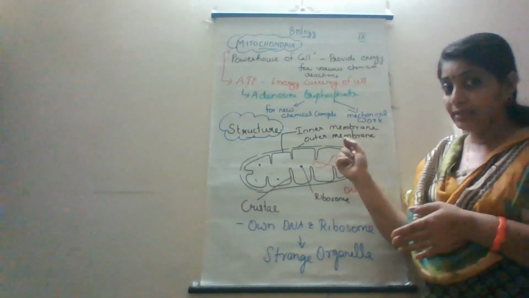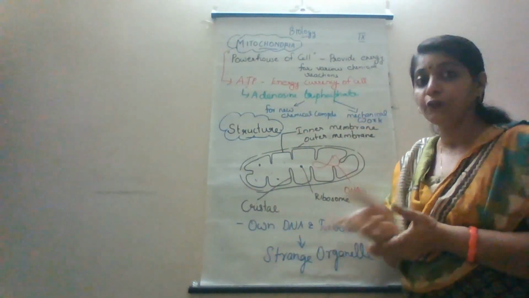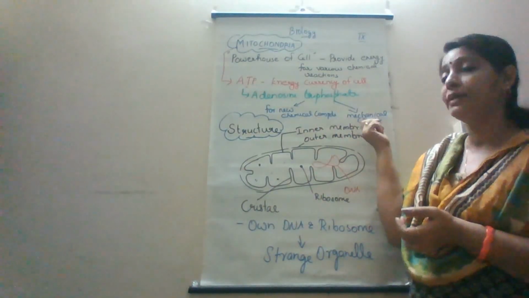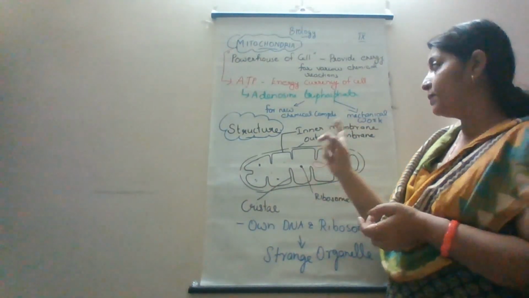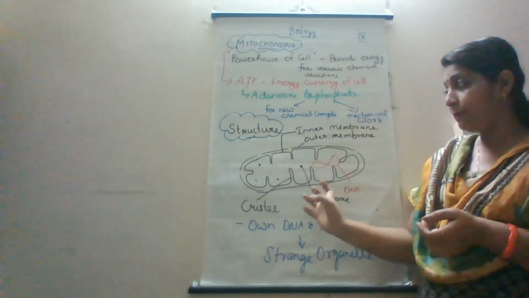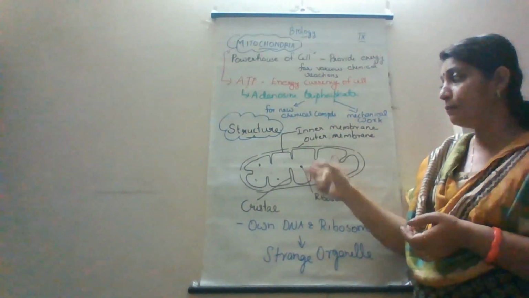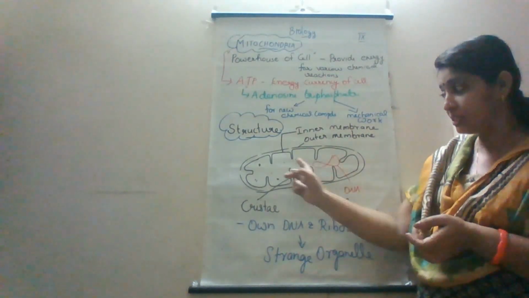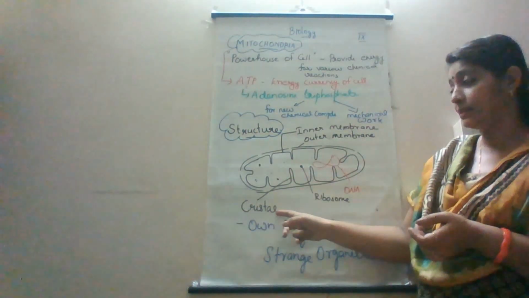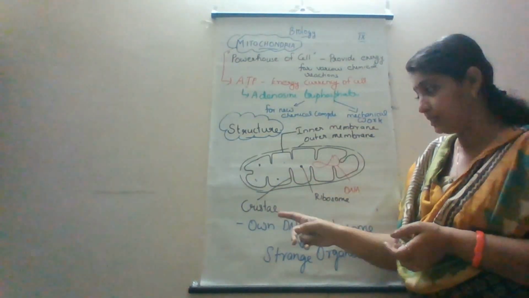They provide energy for the formation of new chemical compounds and also for various mechanical work. About the structure, it has an outer membrane and an inner membrane. The inner membrane is deeply folded to form finger-like projections called cristae, to increase the surface area for the production of ATP.